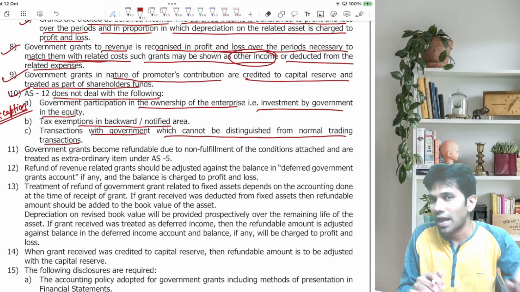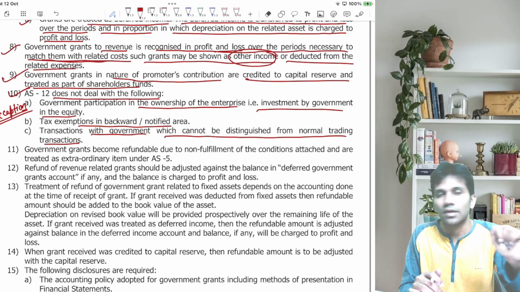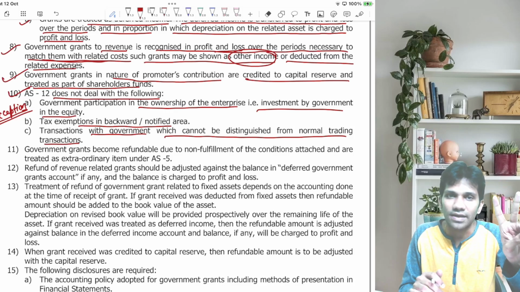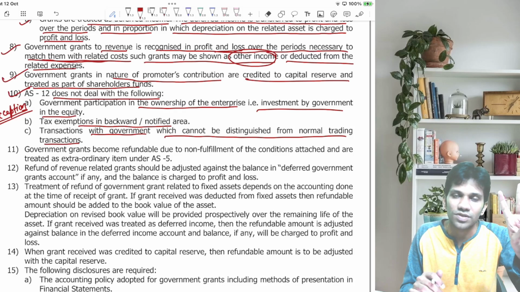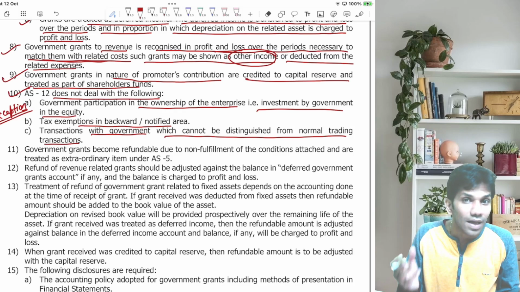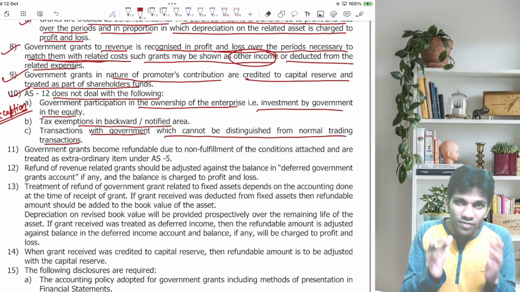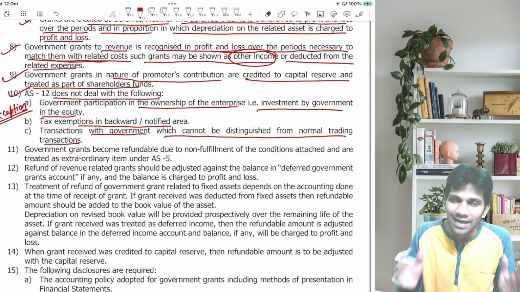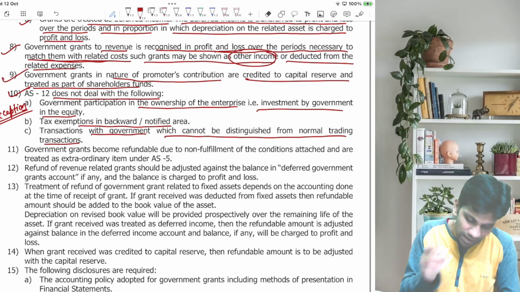Guys, one more time, we have a recap time now. Grants can be received in two ways: cash, kind. How many accounting approaches? Two approaches: capital approach, income approach. How many types of asset? Depreciable asset, non-depreciable asset. Now, the same approach, whatever we have followed, if we are violating any conditions, the grant becomes refundable. Let's study that.